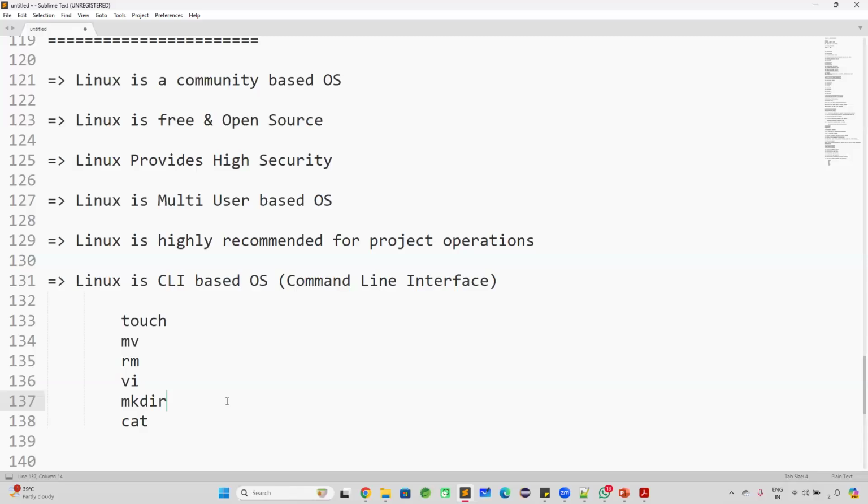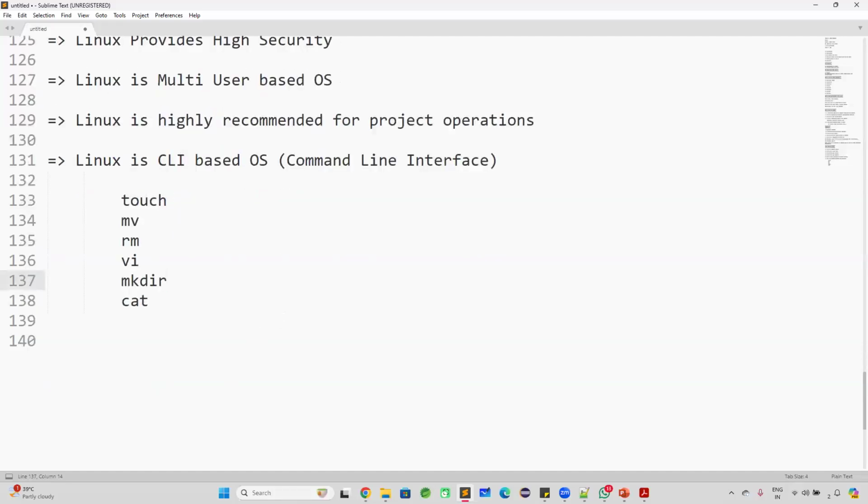In Windows, a graphical user interface is available to perform operations on the machine. But in Linux, CLI. Everything you need to do with commands in the Linux operating system. As part of this course, we are going to learn several Linux commands, and with those commands we can perform operations on the Linux machine.